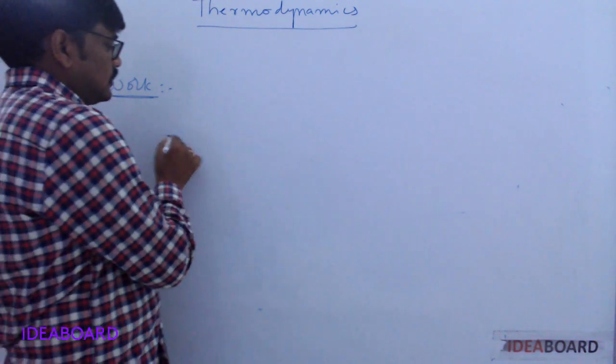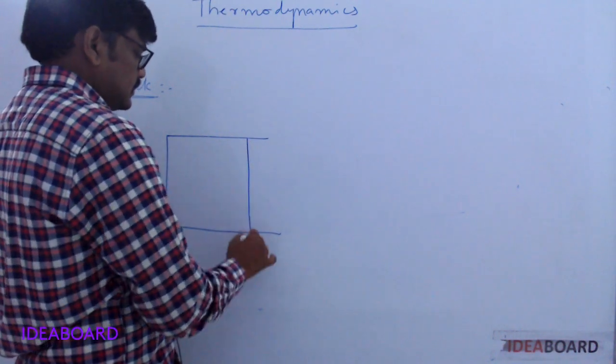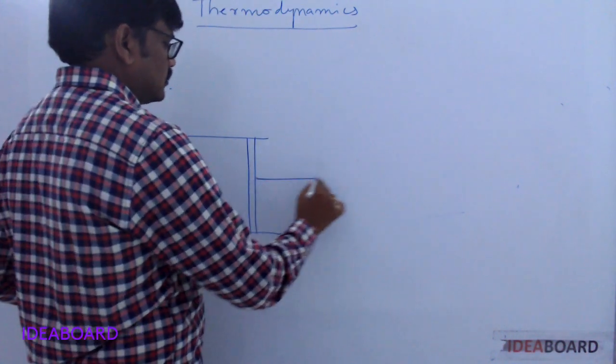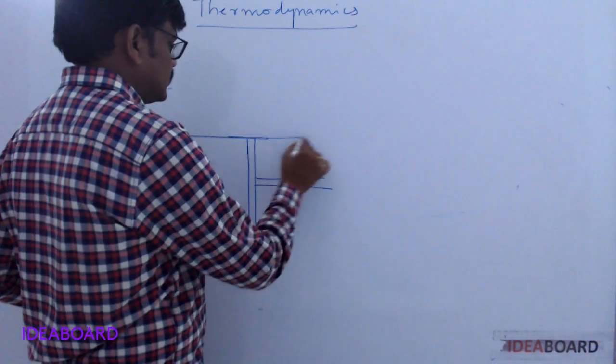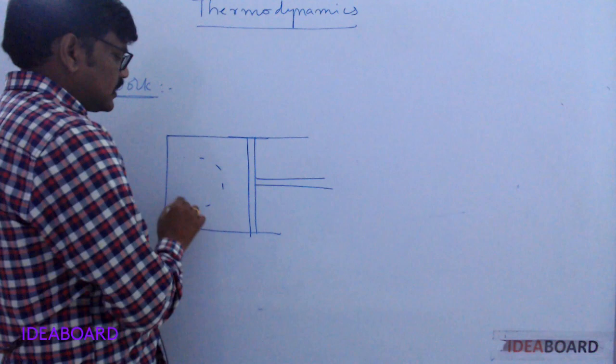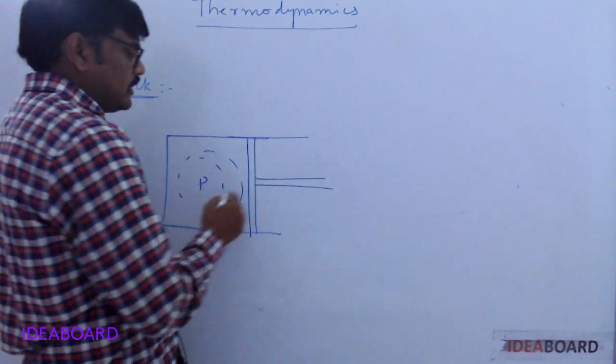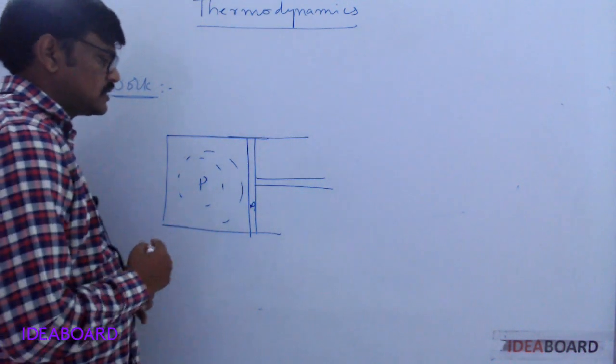For example, a gas enclosed in a cylinder with a movable piston. The piston is free to move without any friction. Now the pressure of the gas inside is P. A is the area of cross section of the piston.